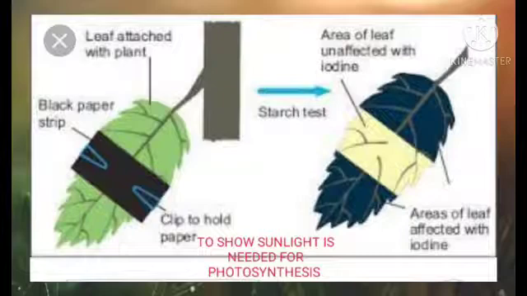But the part which was uncovered, not covered with black paper, was exposed to sunlight. It had chlorophyll also and it did photosynthesis, as the presence of starch in it is proved with the help of iodine, as it turns blue-black. So the part which was uncovered did photosynthesis and had starch. The part which was covered with black paper didn't do photosynthesis and had no starch in it. So the conclusion is sunlight is very important for photosynthesis.